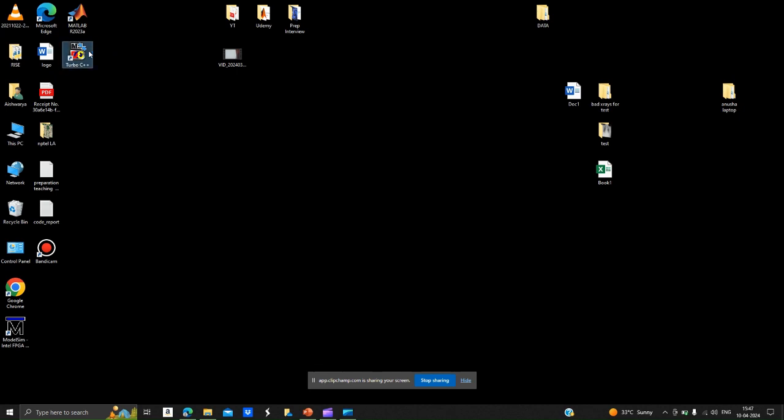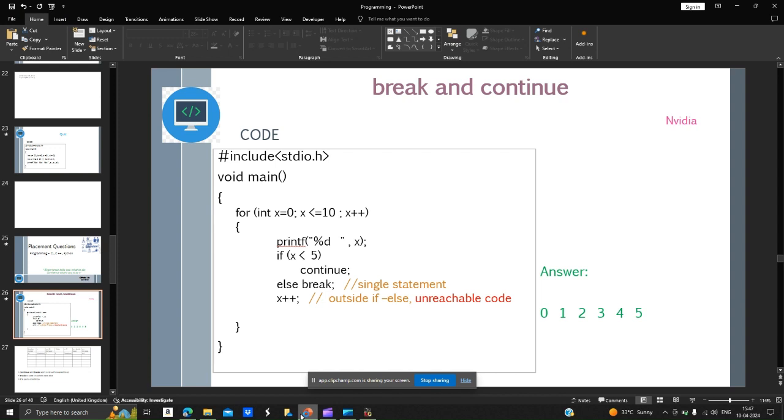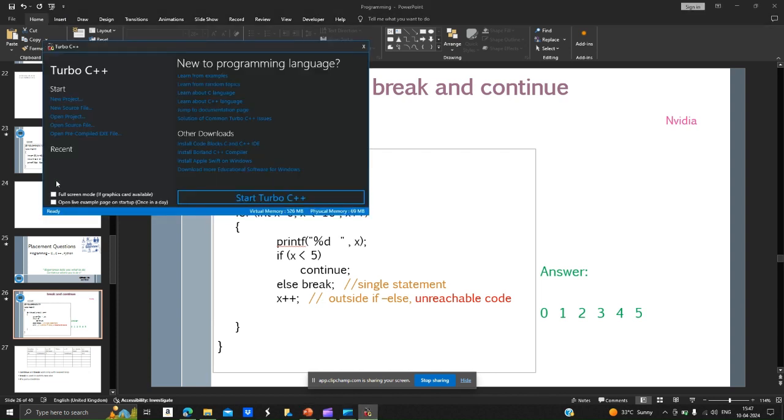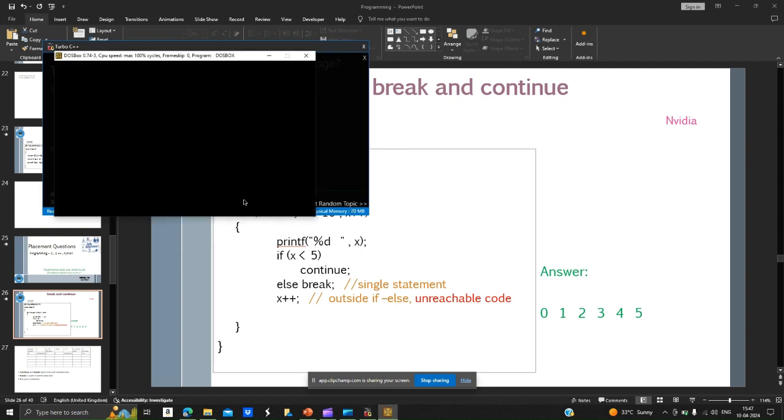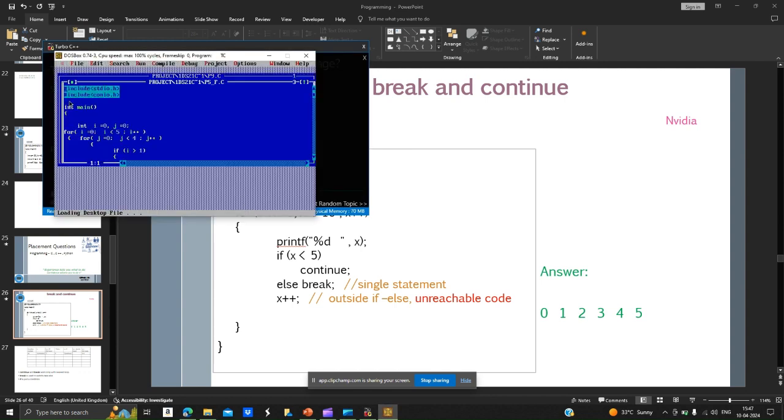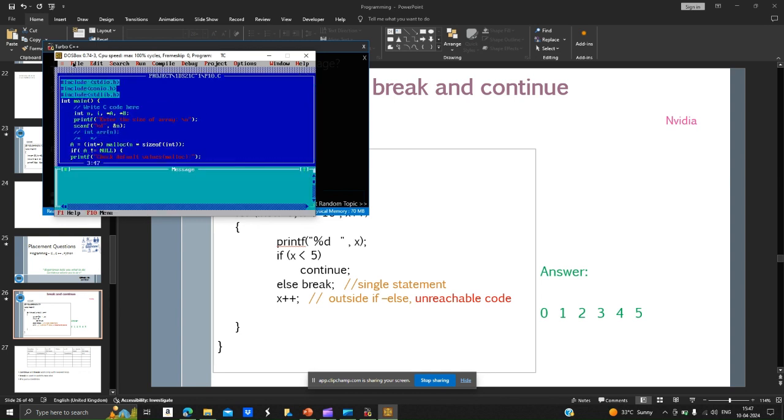So open Turbo C. I will open it in small screen mode itself, I will not open the full screen. I've already typed the program and I've saved it.